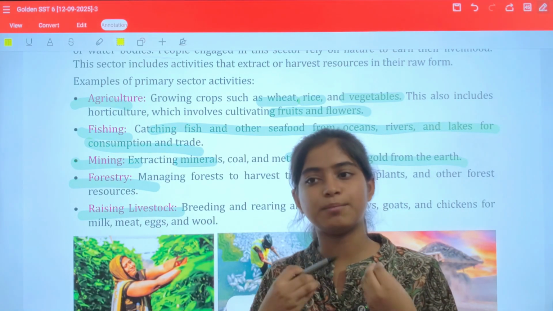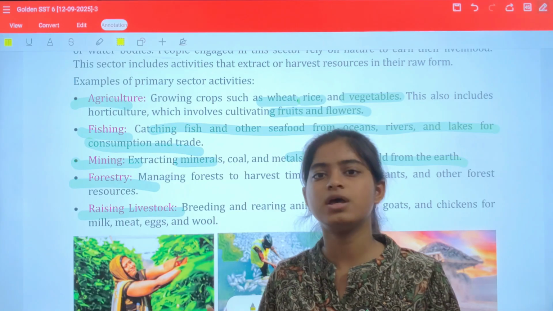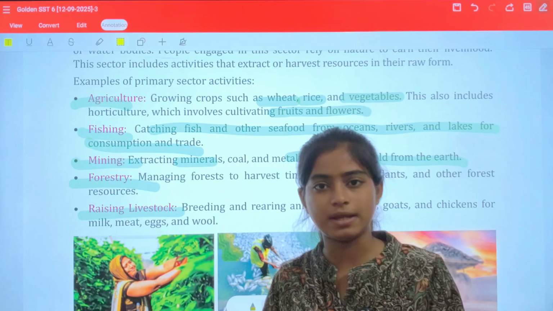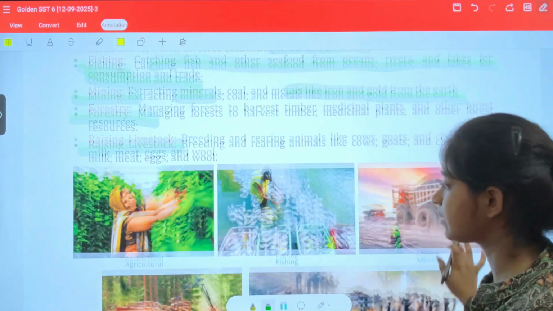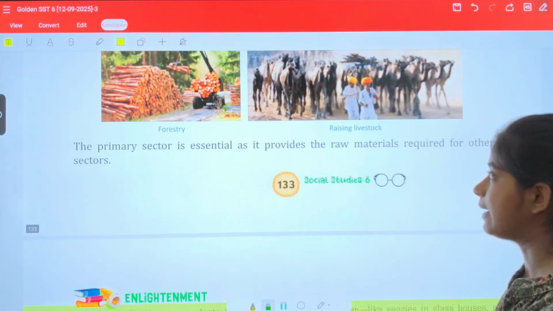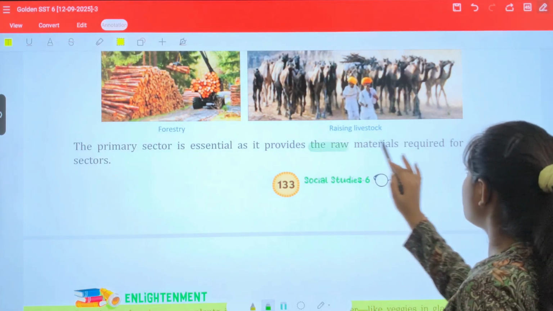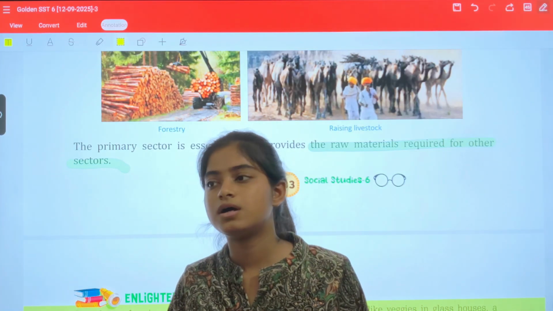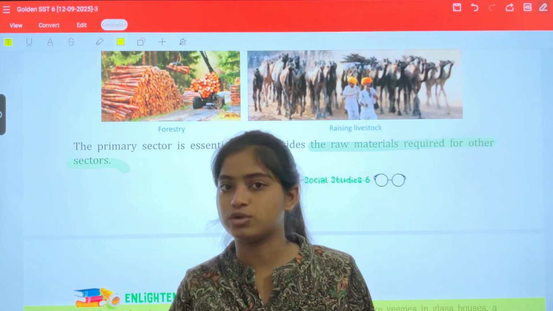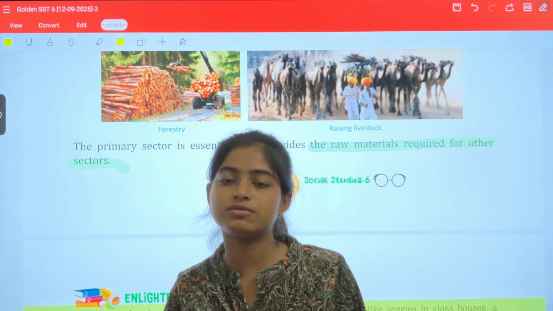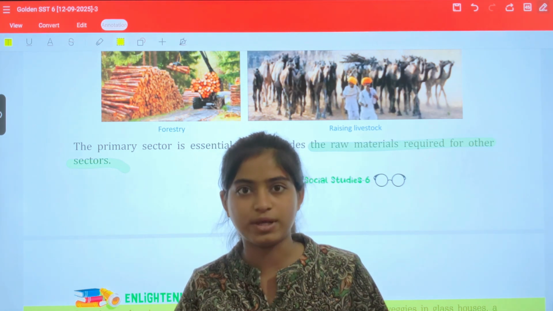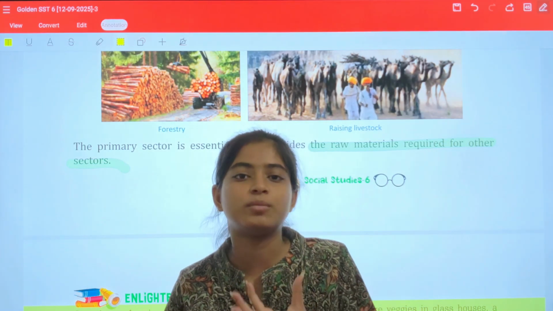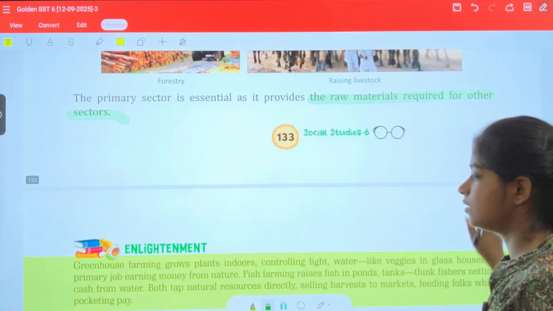In India, most people are dependent on agriculture. However, this ratio is decreasing day by day; earlier it was very high and now it has depleted a bit. The primary sector is essential as it provides the raw materials required for other sectors. For example, if you have to sell bags, first you need the items to manufacture a bag, then you make the bag, and after making it you sell it. So first you collect the raw materials to prepare your bag.